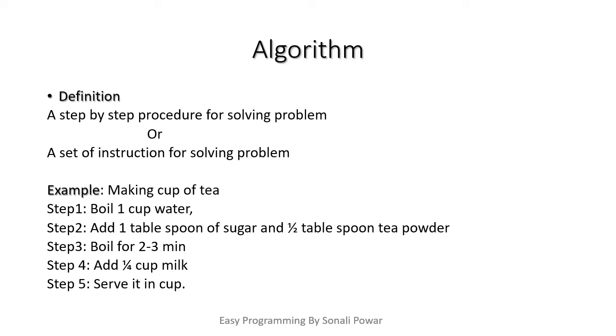The algorithm is a step-by-step procedure for solving a problem, or also I can say an algorithm is a set of instructions for solving a problem. For example, I want to make a cup of tea. So what are the steps we require to make a cup of tea? I just wrote those steps. These steps are also called an algorithm. So suppose I want to do any task and I just write the steps on how I can do that task. So these steps are called an algorithm.